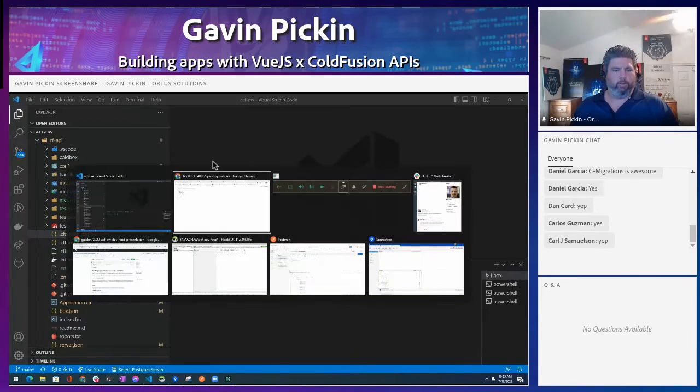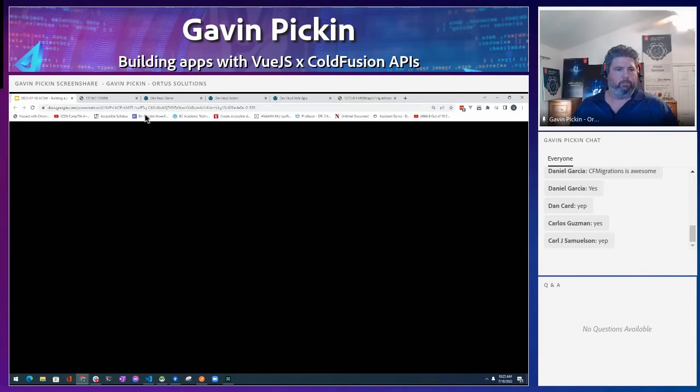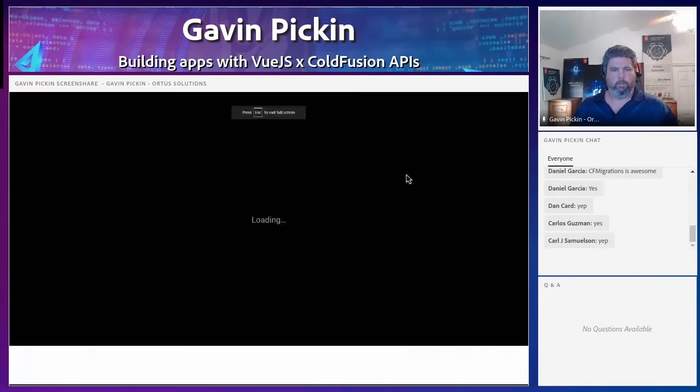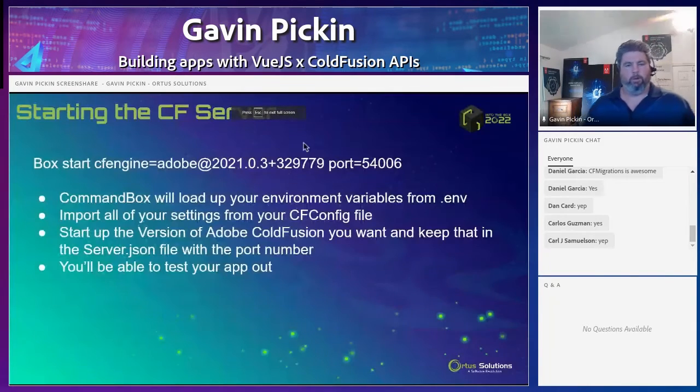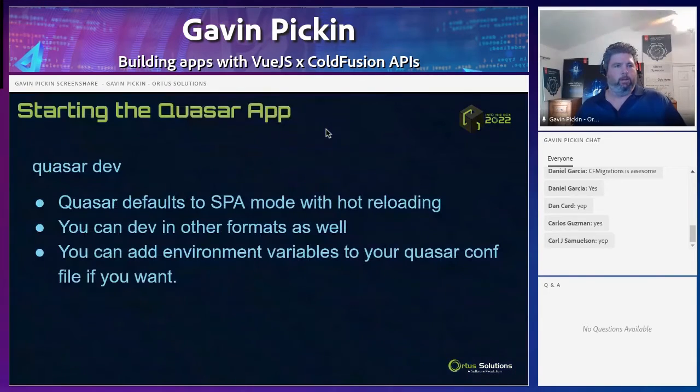So let's jump back into our slides here. And we're going to jump around and look at some code more as we go. Starting the Quasar app: once you've initialized your Quasar app, you can just do quasar dev on the command line, and then it's going to start up a little server. If you don't give it anything particular when you start up, Quasar defaults to SPA mode, which is a single page app mode, and it gives you hot reloading off the bat.